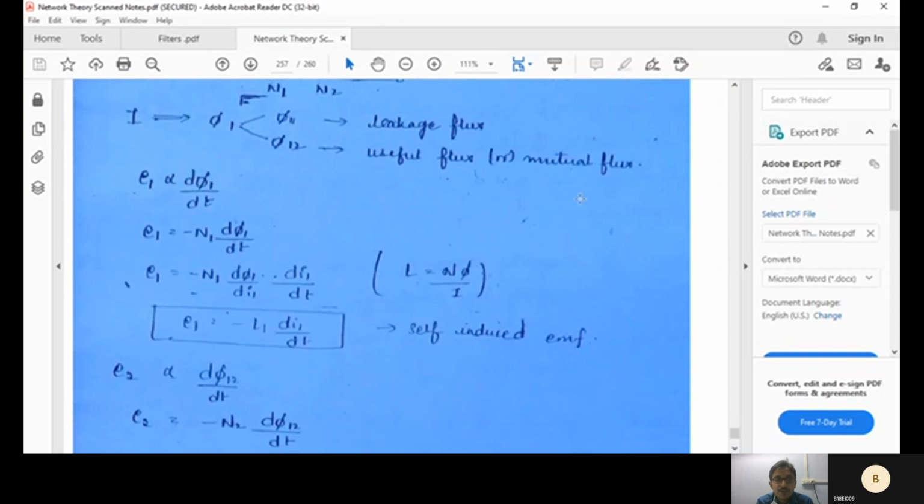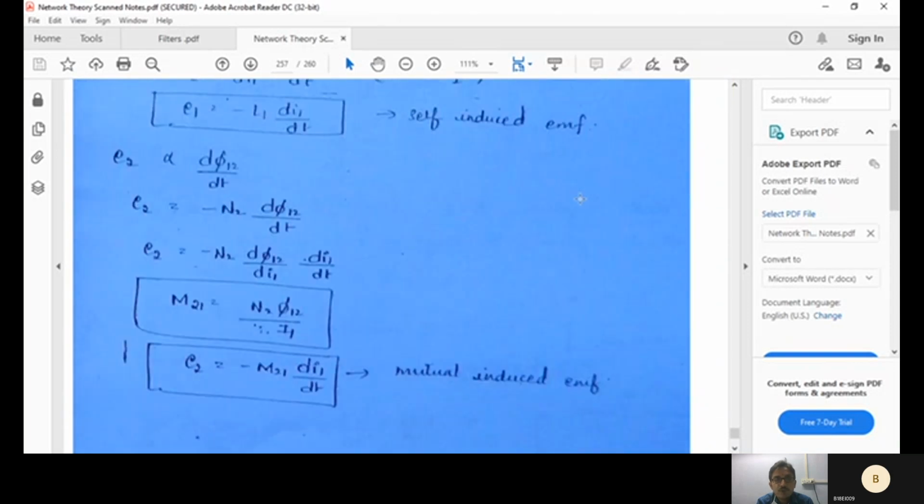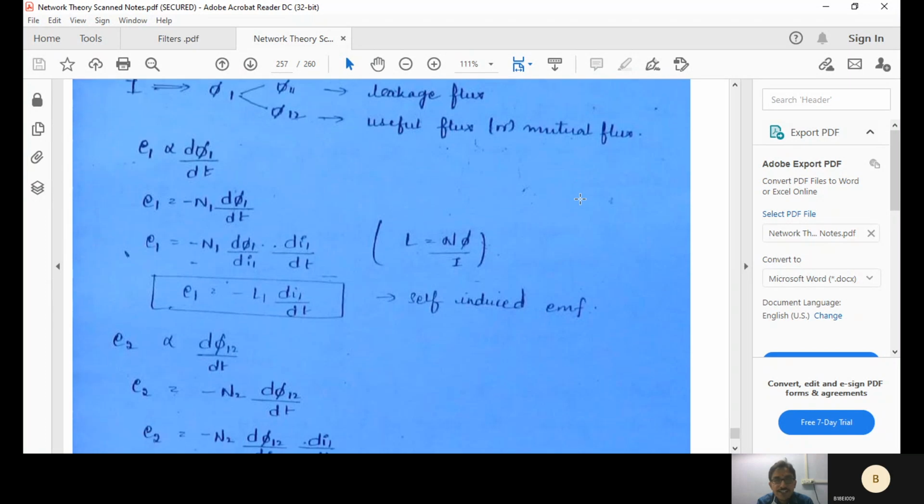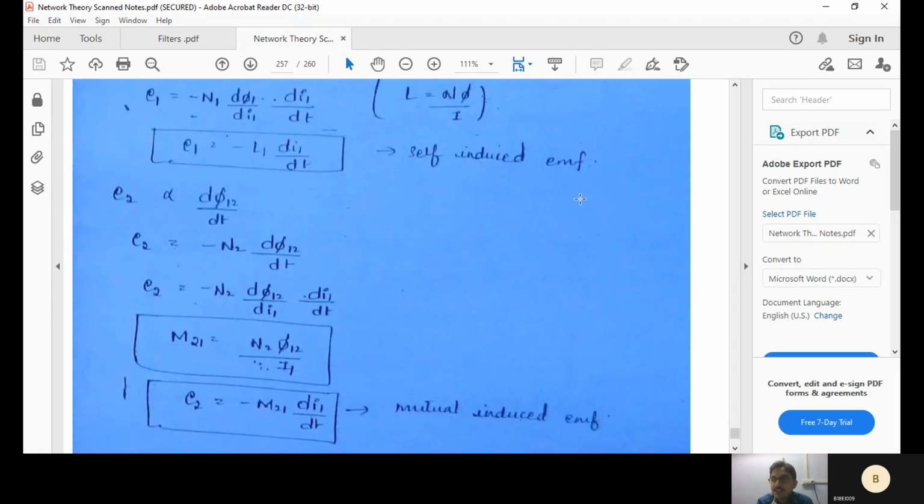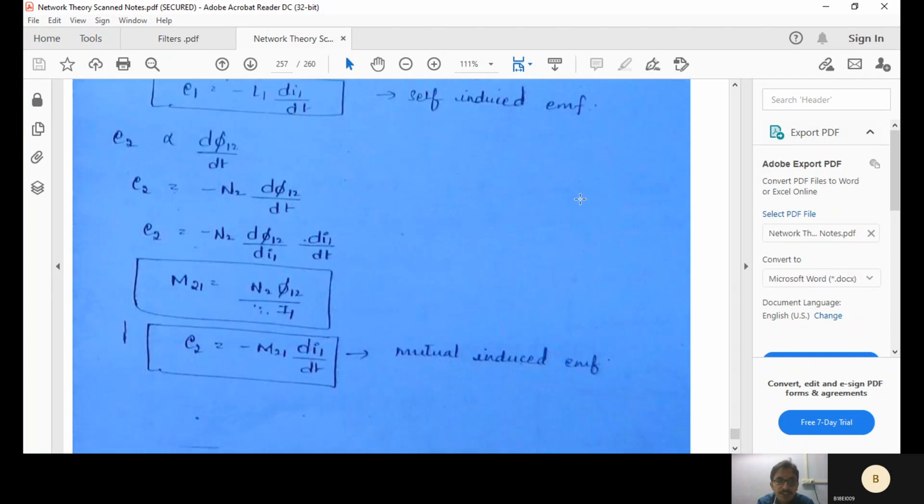So magnetically coupled circuits, we have seen what is self-inductance and what is mutual inductance. Self-inductance means the current in the coil and the flux linking in the coil. But mutual inductance means mutual flux: when two coils are placed side by side, some part of the flux of coil 1 links to coil 2. That is the concept of mutual inductance.